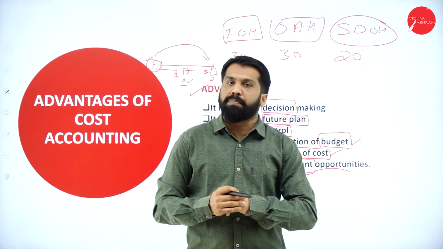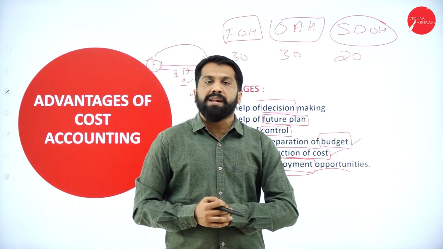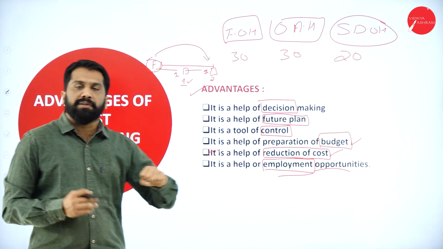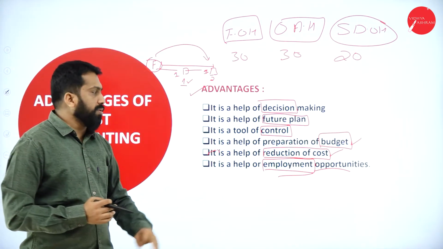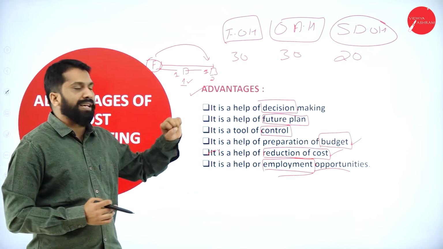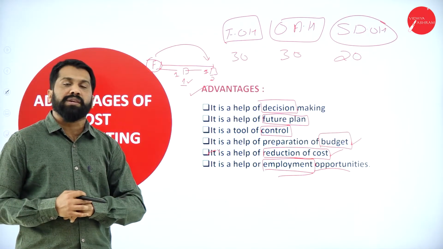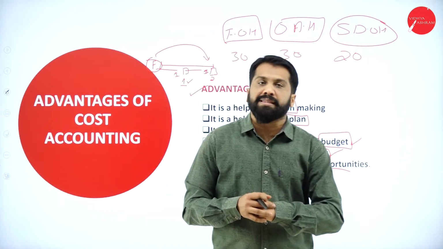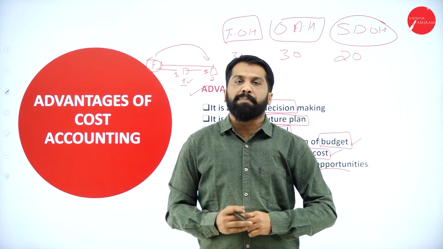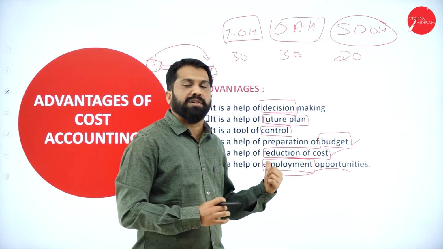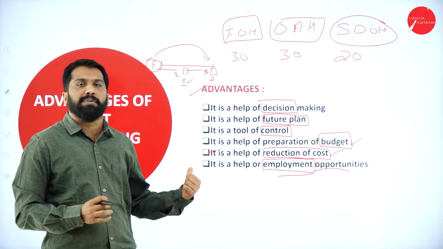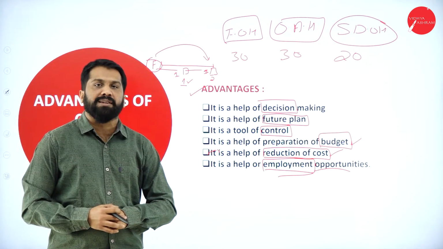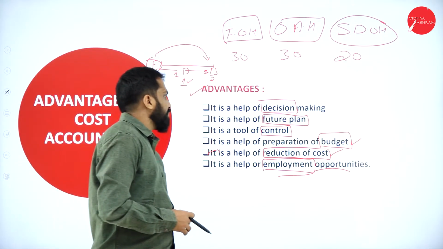Below that, one helper or one supportive hand has to be there. So one more employment created. To do your stock control, to do your budgeting, to do your future plan, for decision making, we need more hands. So for every place, one person will be appointed. This is called employment opportunity. With the help of cost accounting, we get employment opportunity. That is the most important one. These are the advantages of your cost accounting.